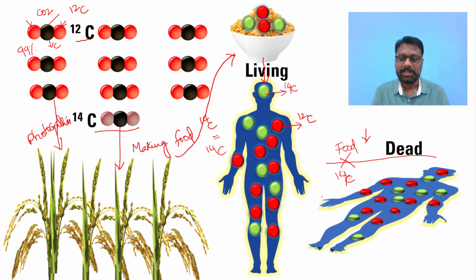Now what happens? As I have mentioned, the C12 is stable and cannot be removed from the macromolecule, but the C14 is unstable.